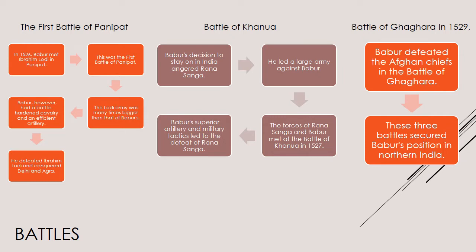Battle of Kanua. Babur's decision to stay on in India angered Rana Sanga. He led a large army against Babur. The forces of Rana Sanga and Babur met at the Battle of Kanua in 1527. Babur's superior artillery and military tactics led to the defeat of Rana Sanga. Battle of Gagra. In 1529, Babur defeated the Afghan chiefs in the Battle of Gagra. These three battles secured Babur's position in northern India.